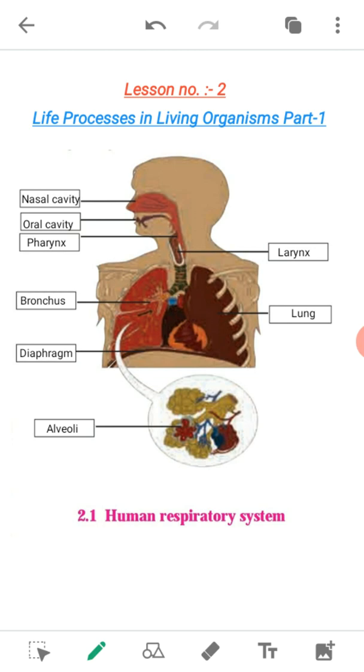In living organisms, respiration occurs at two levels. First is the body level, which is called breathing or external respiration. Oxygen and carbon dioxide are exchanged between the body and the surroundings in respiration occurring at body level.